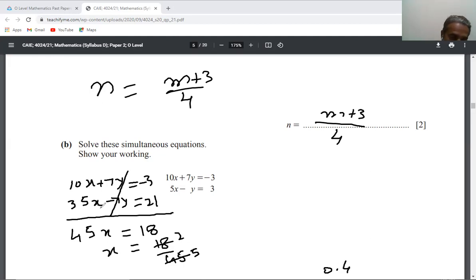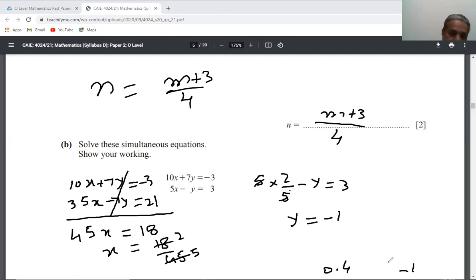Now put this value in your second equation: 5 multiplied by 2 over 5 minus y equals 3. The 5s cancel. So y equals 3 minus 2. The answer is minus 1. Your y is minus 1.